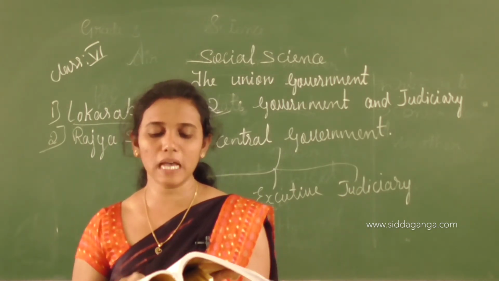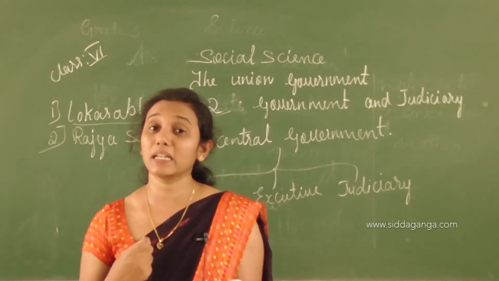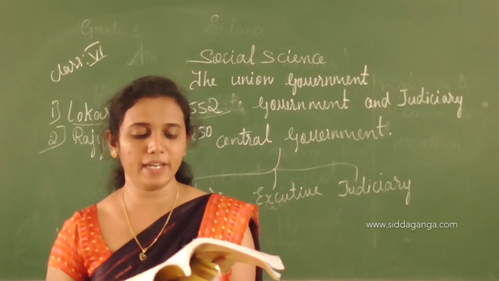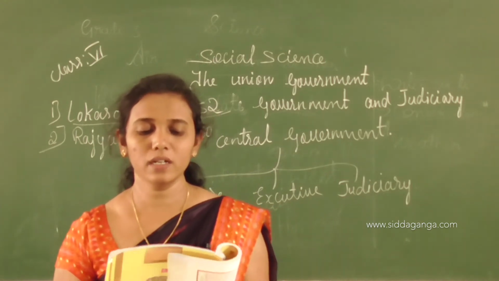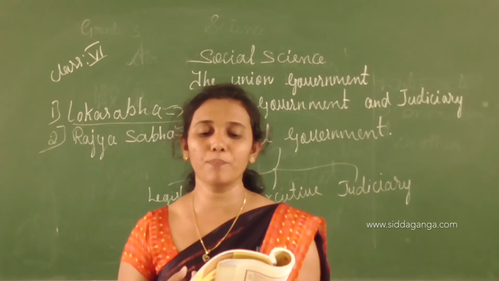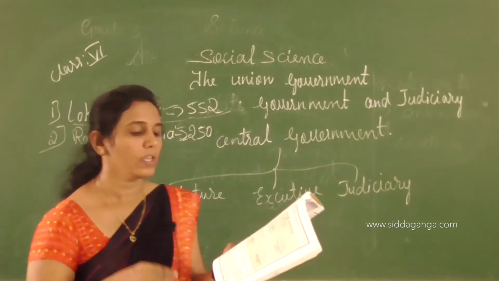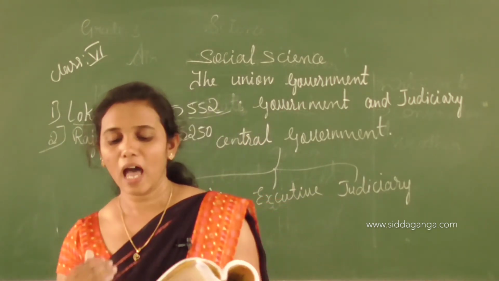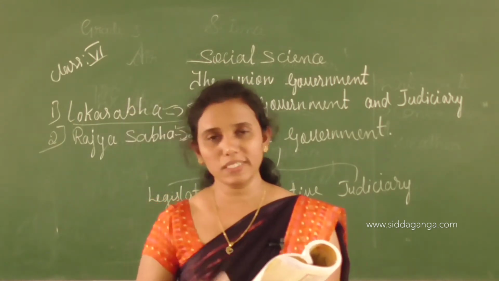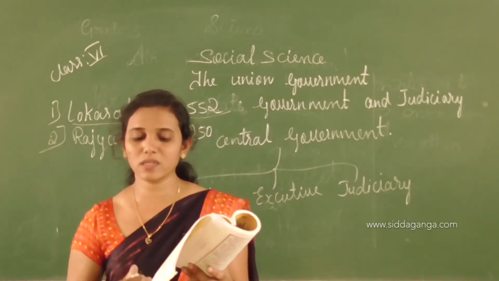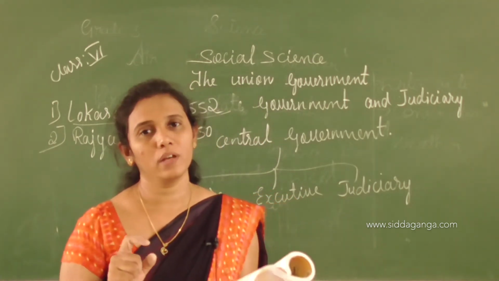Administrative powers. The ministers are responsible to answer the questions asked by the members of the parliament. The members can criticize the omissions and commissions of the ministers in the house. Next, authority to amend the constitution. The parliament has the power to amend the constitution. Next, we talk about the union executive. The union executive is composed of the President, Prime Minister and his Council of Ministers.